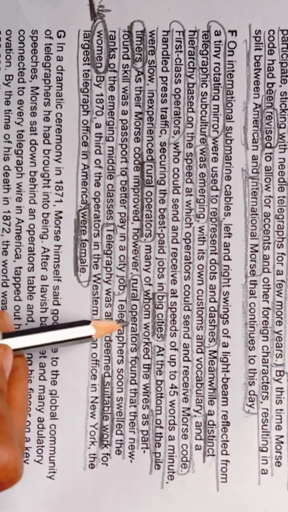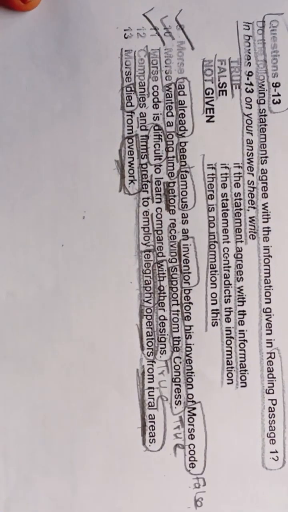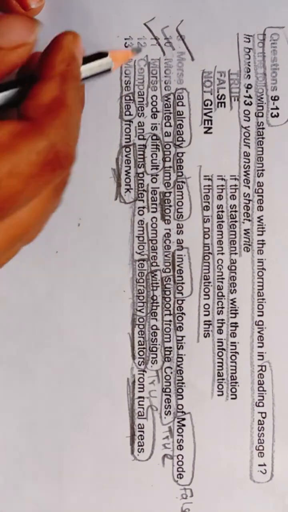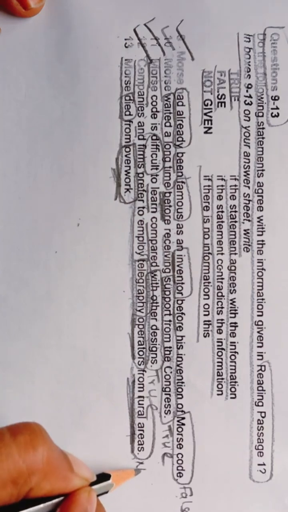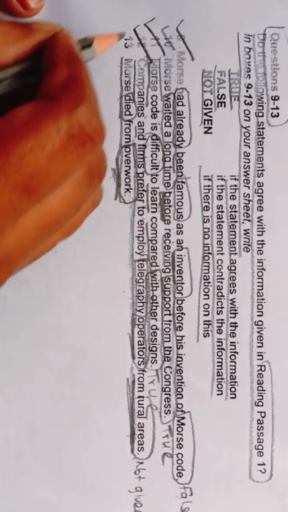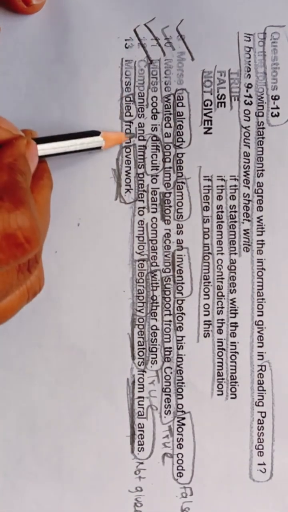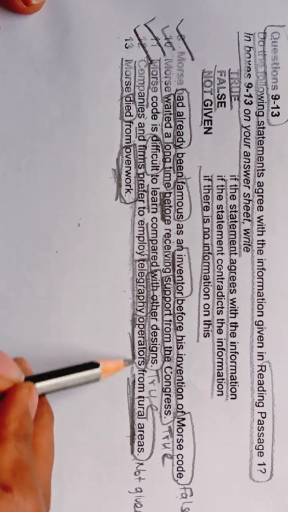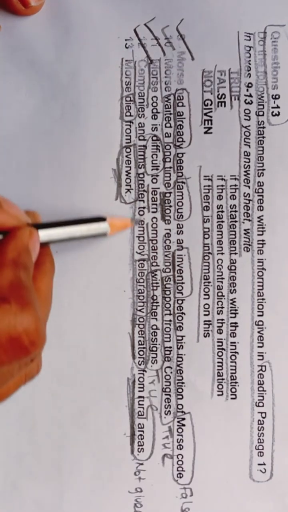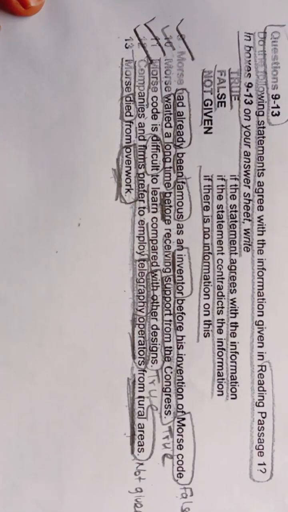So we are getting rural operators, but we are not getting anything regarding that companies and firms prefer to employ them. So we will write not given in front of 12 in our answer sheet. Companies and firms prefer to employ telegraphy operators from rural areas: this entire line we are not getting.